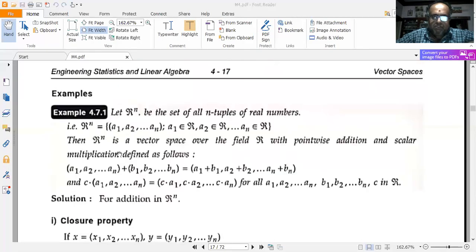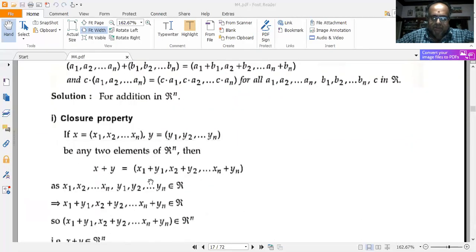So if x is equal to x1, x2, etc. up till xn, and y is equal to y1, y2, etc. up till yn, be any two elements of R to the power of n, then add x and y. Then x plus y is equal to x1 plus y1, comma x2 plus y2, comma etc. up till xn plus yn, as x1 to xn, then comma y1 to yn all belong to R.